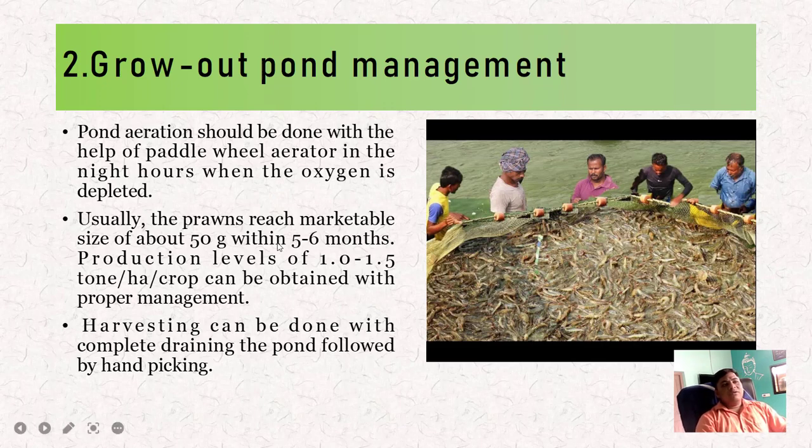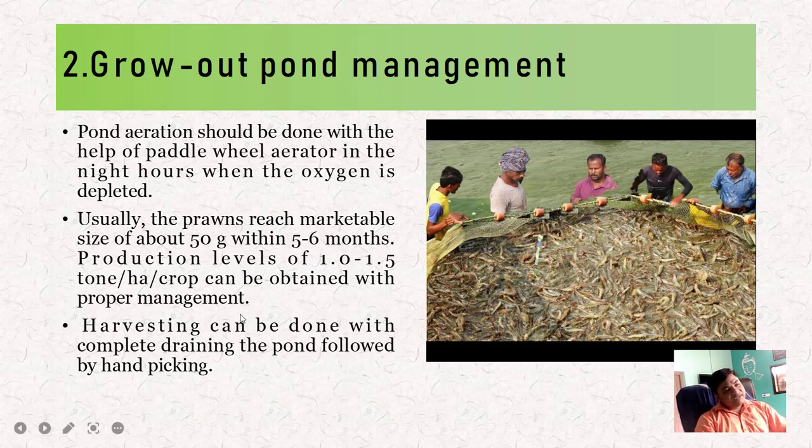Usually the prawns reach a marketable size of about 50 gram within 5 to 6 months, and production levels of 1 to 1.5 ton per hectare per crop can be obtained with proper management. If we manage the ponds, the nursery pond and the growout pond, it is a very important phase of this prawn culture system. After proper management, we can easily get 1.5 ton per hectare per crop.